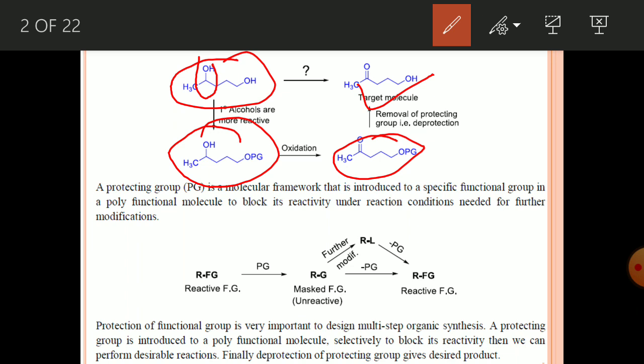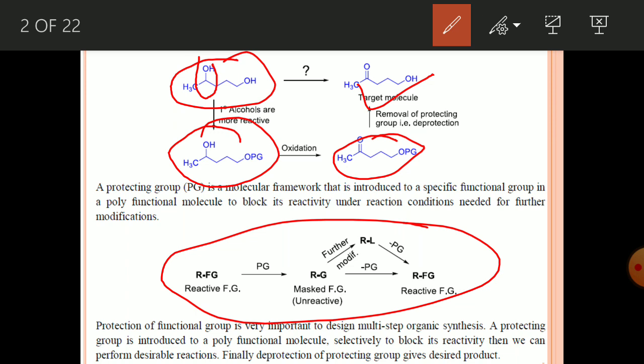So here is one systematic scheme. In this one, RFG is just the reactive functional group, FG means functional group. If you are protecting this functional group, suppose you get a compound called RG, this is the masked functional group, meaning the functional group is already protected here. If you want to do any modification in the R group, you can just do the reaction, and after the modification you will get, suppose, RL, and then if you remove this protecting group, again you can generate the reactive functional group. So even after protecting, you can deprotect it and you will get the starting material.